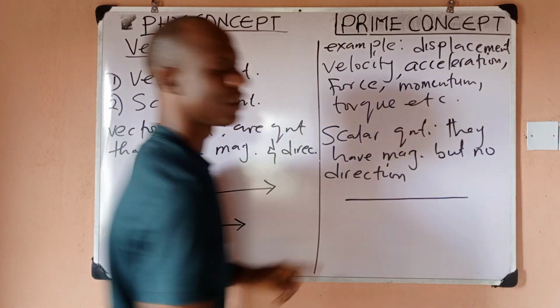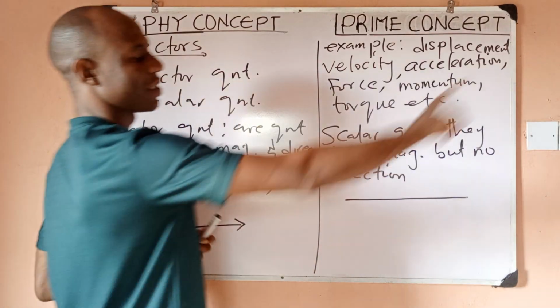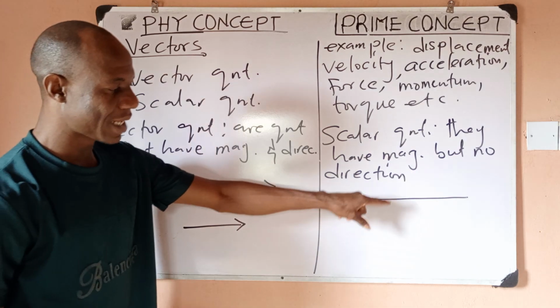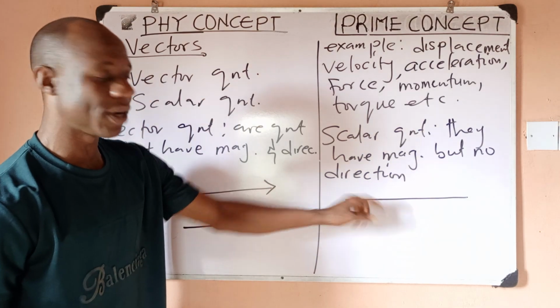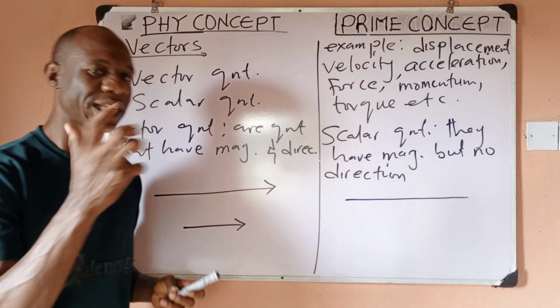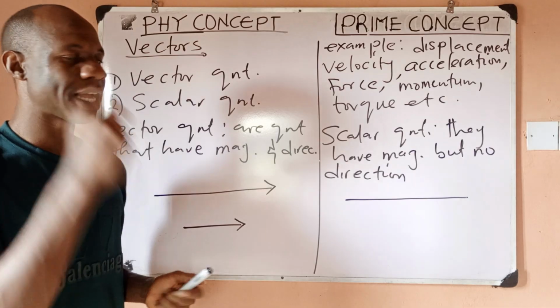So this is the length of this line. But you can't tell where this line is facing. You can't tell if it is facing forward or facing backward. So you can tell that since this does not indicate direction, this represents only what? Magnitude. So that is what scalars are. Scalars are quantities that would only give you the size, but they can't give you direction.